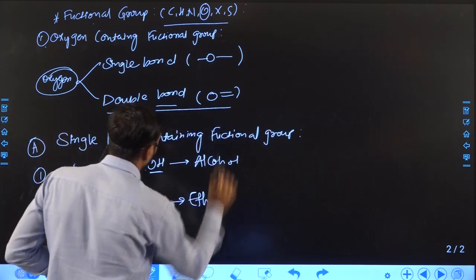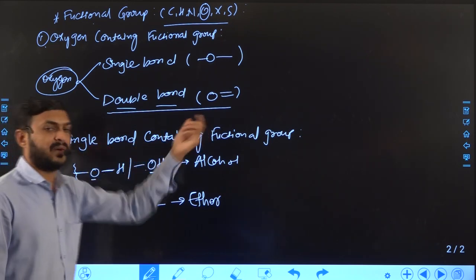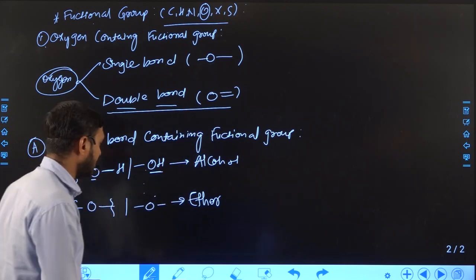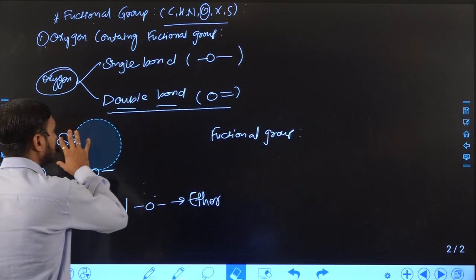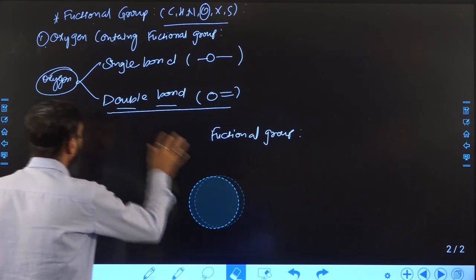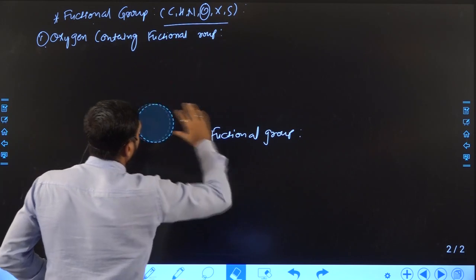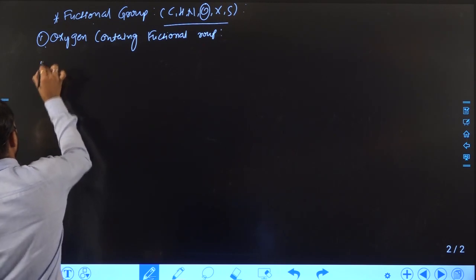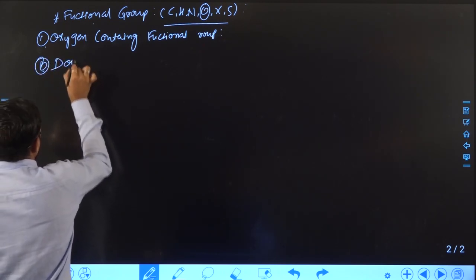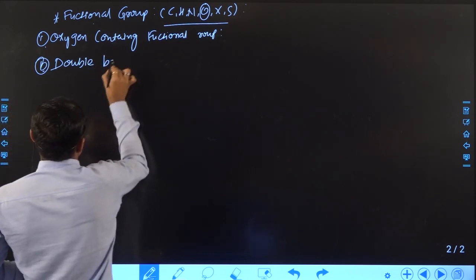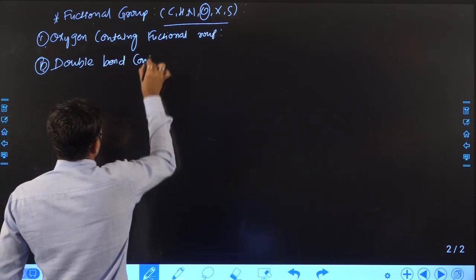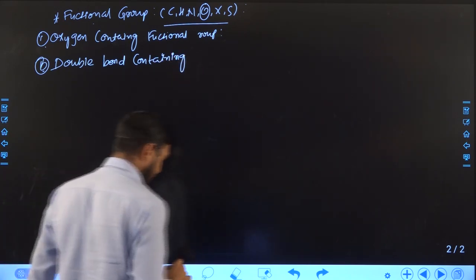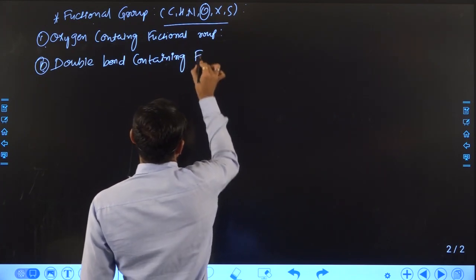Now we discuss double bond containing oxygen, or double bond containing functional groups. Whenever oxygen is attached with a double bond, what type of functional group can we think of or understand? So the second category is double bond containing functional groups.